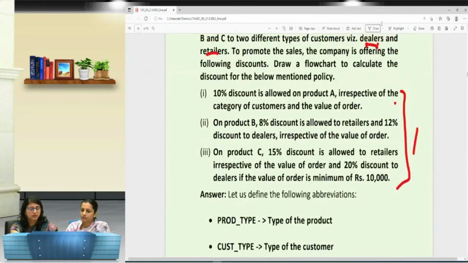From seeing the question, I have to see whether the customer is a dealer or retailer, so I need to define the type of the customer. At the same time, I need to see the product type also, because it's a criterion. Then I need to calculate the discount, so I need to have an abbreviation for the discount as well. Then the value of the order: irrespective of the value of order, I need to read that value to calculate the discount.